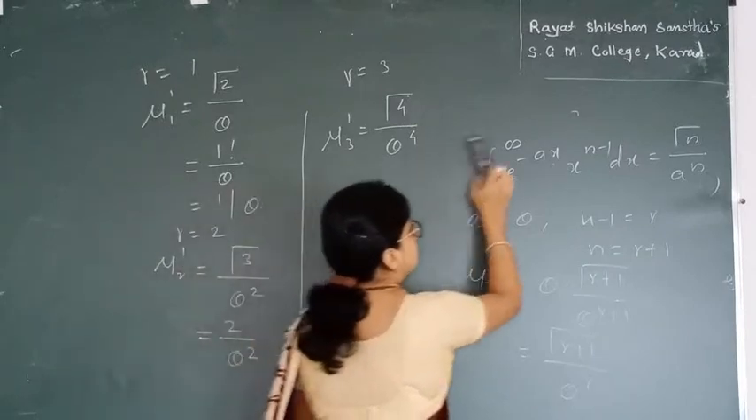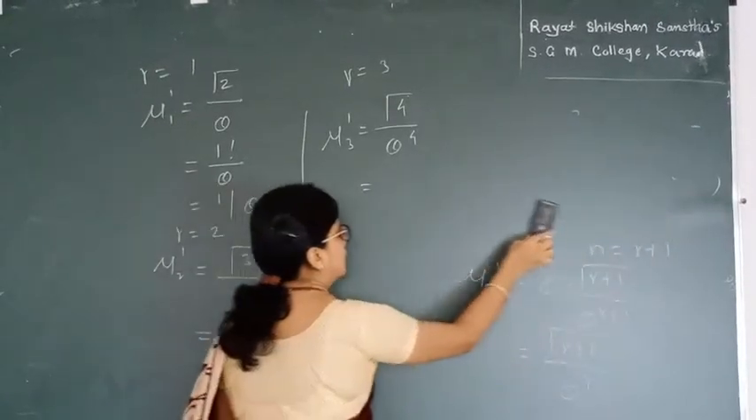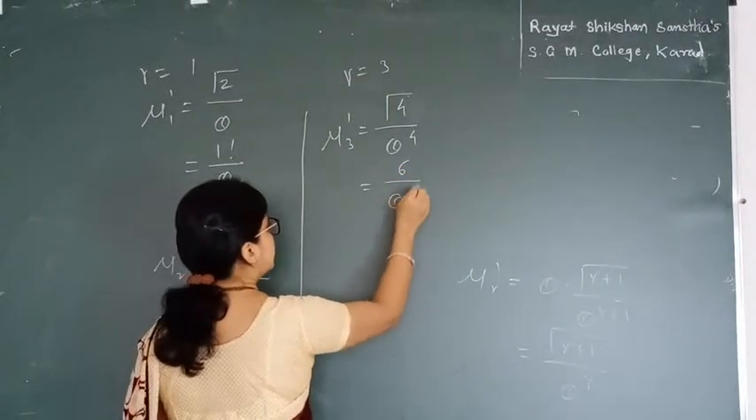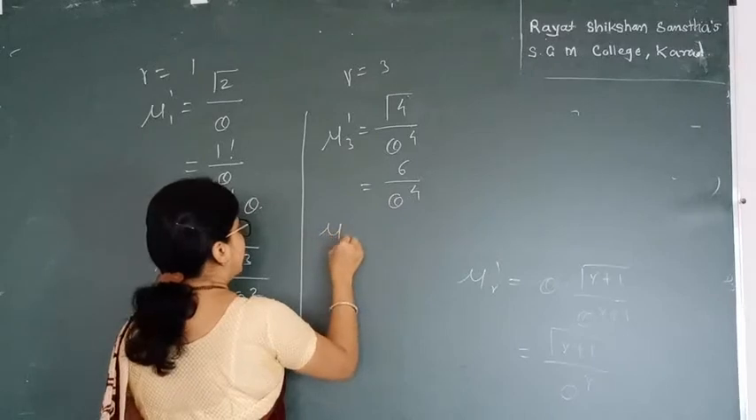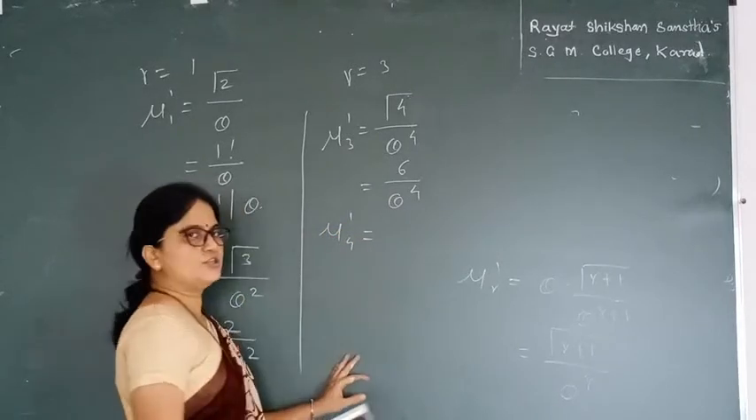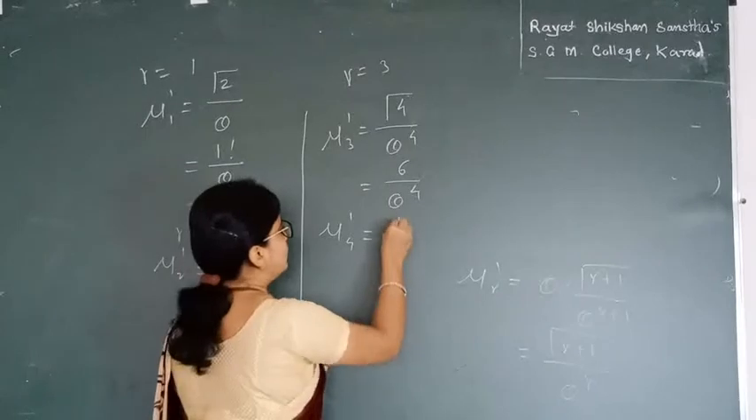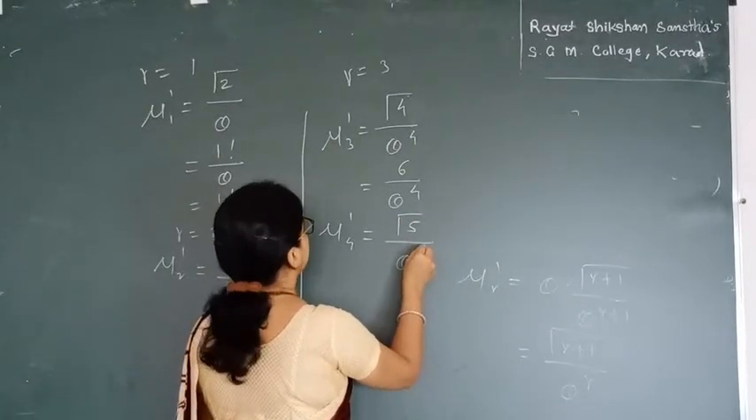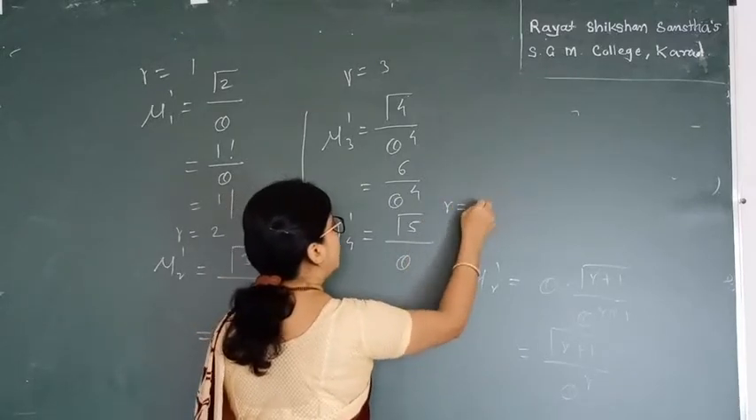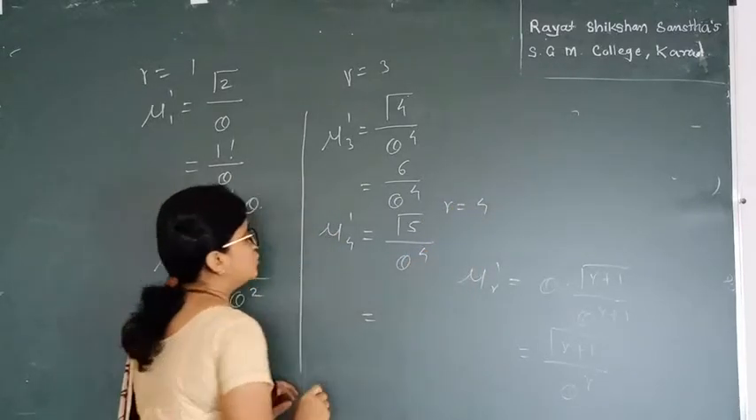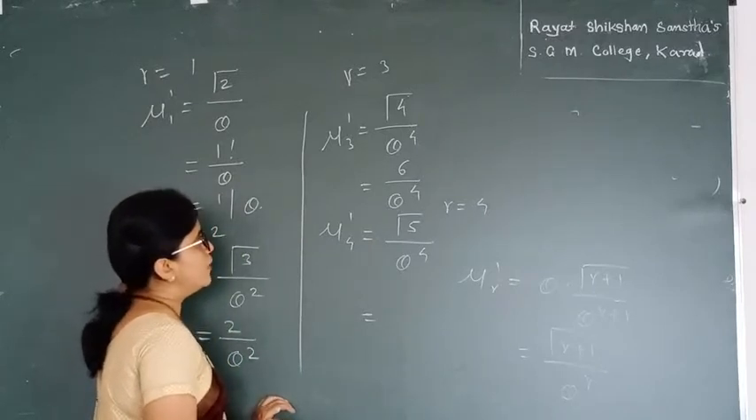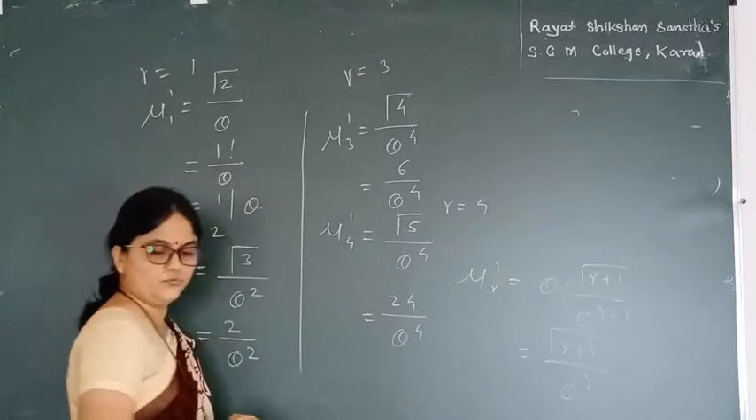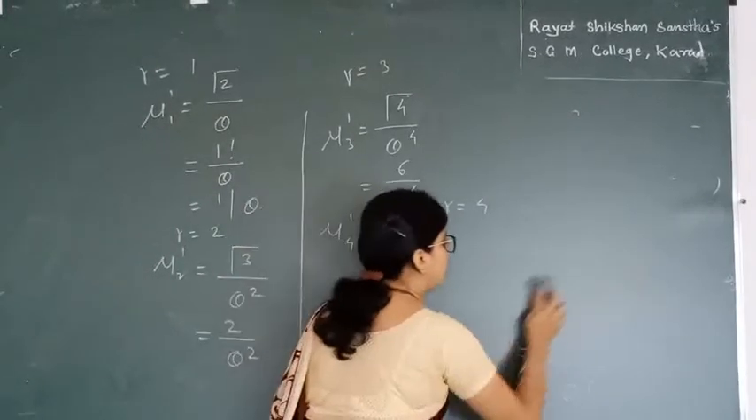This is equal to gamma 4, that is 3 factorial, and hence the value of 3 factorial is 6, so we get this as 6 divided by theta raised to 4. And the last value which we need for the calculation of moments is mu 4 dash, which is equal to gamma 5 divided by theta raised to 4, since we replace the value of r over here as 4. So gamma 5, that is 4 factorial, and 4 factorial becomes 24. 24 divided by theta raised to 4. So these are the corresponding values of raw moments.